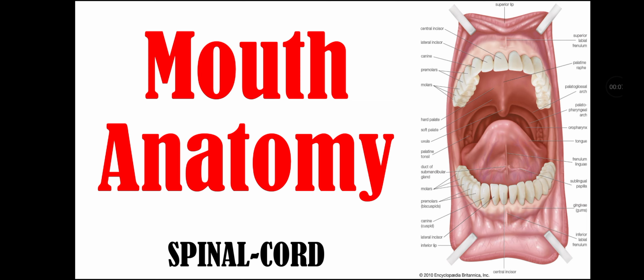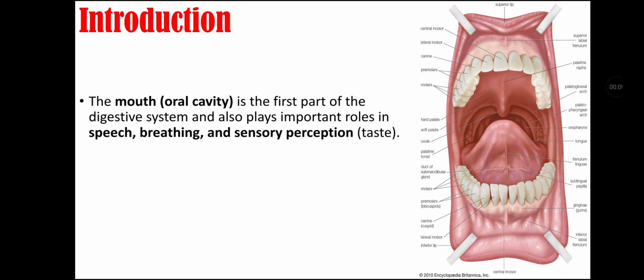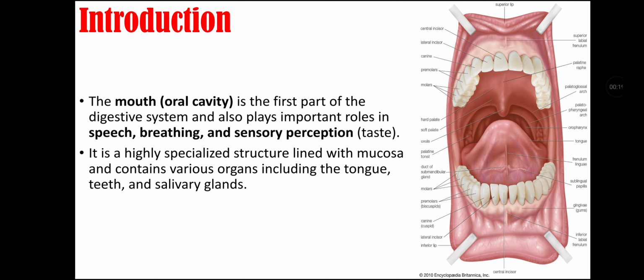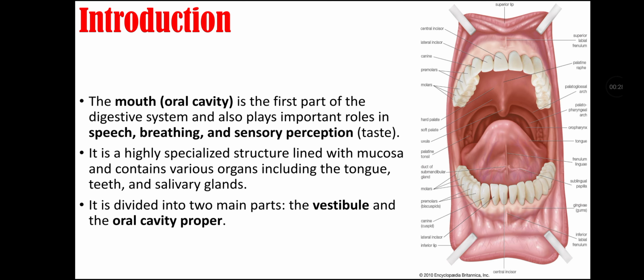So let's start our topic with introduction. The mouth, or oral cavity, is the first part of the digestive system and also plays an important role in speech, breathing and sensory perception, that is taste. It is a highly specialized structure that is lined with mucosa and contains various organs including the tongue, teeth and salivary glands. It is divided into two main parts, the vestibule and the oral cavity proper.